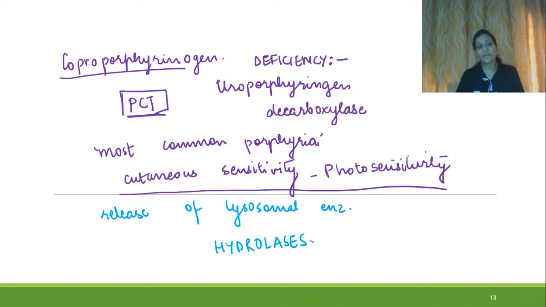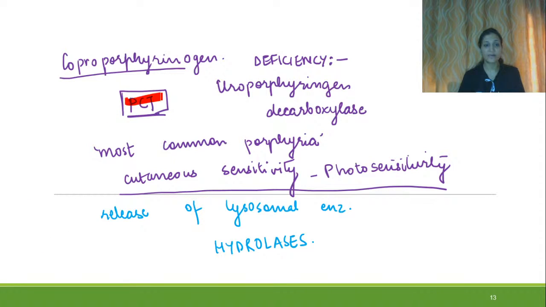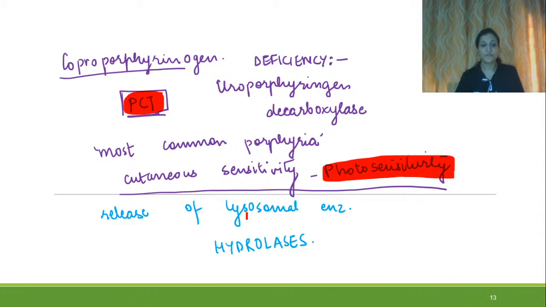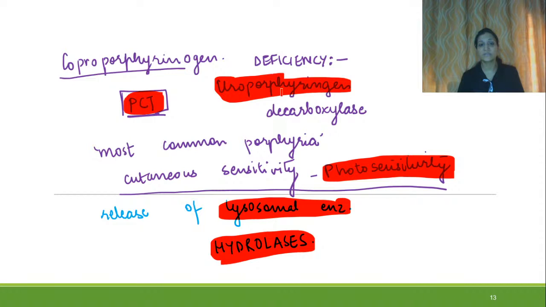Hydrolases will be released and it will cause Porphyria cutanea tarda, a kind of photosensitivity. So deficiency of uroporphyrinogen decarboxylase is the reason for Porphyria cutanea tarda. Right? So this was the porphyria.